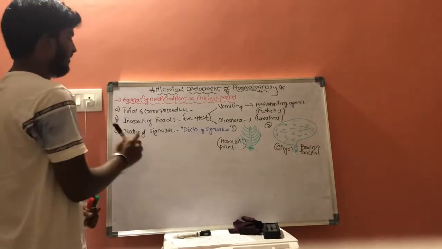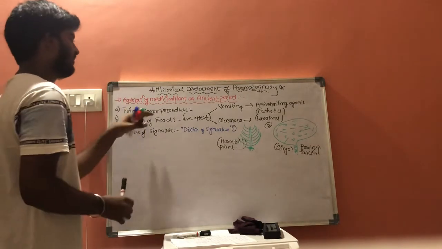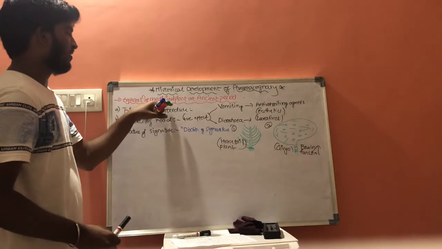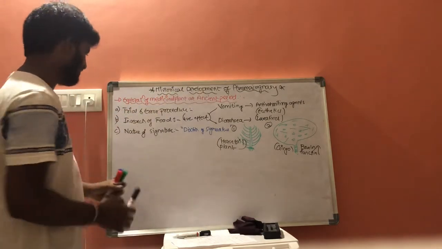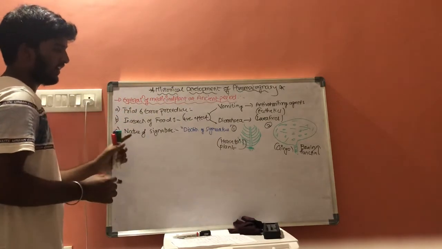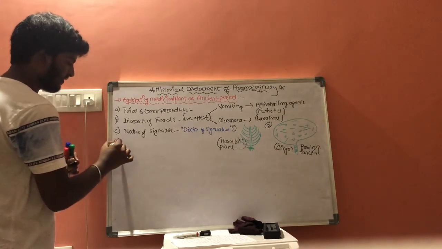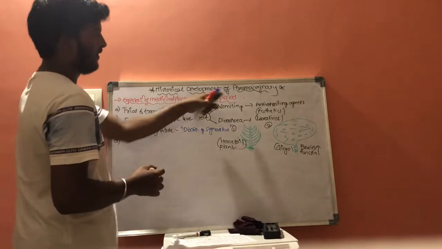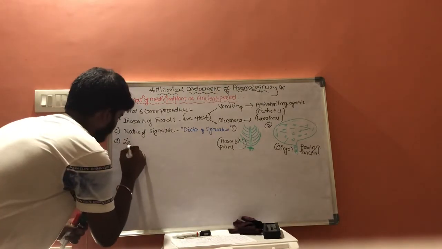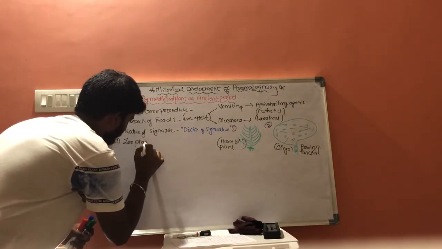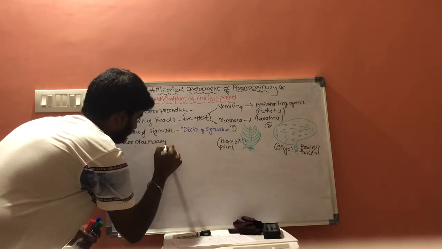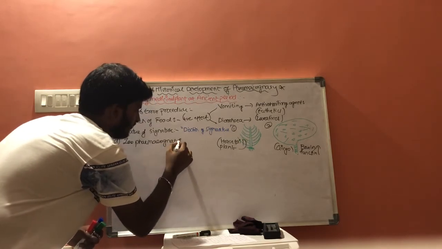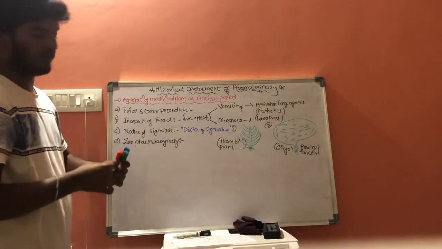This is about the first one, that is exploration of medicinal plants in ancient times. These are the three criteria, and the fourth criteria is zoopharmacognosy. What is zoopharmacognosy?